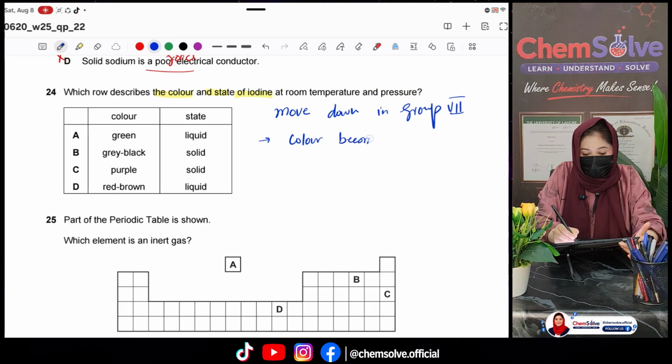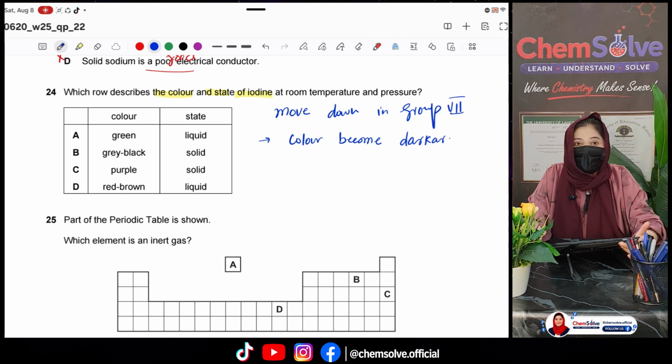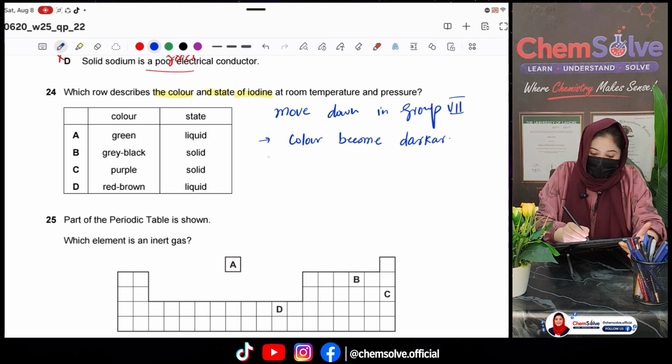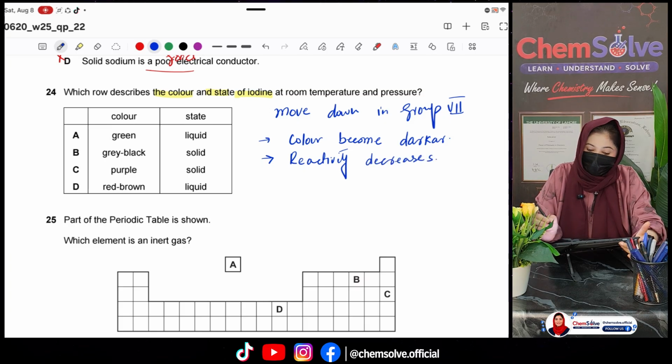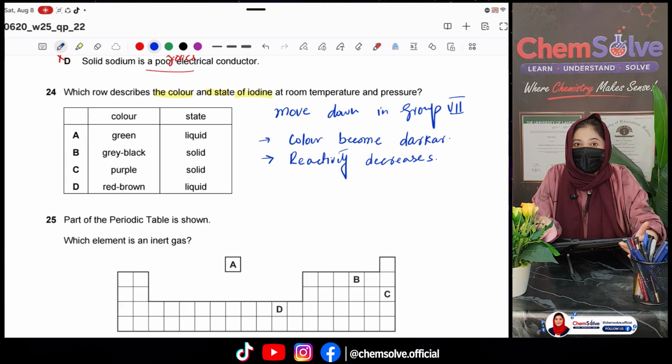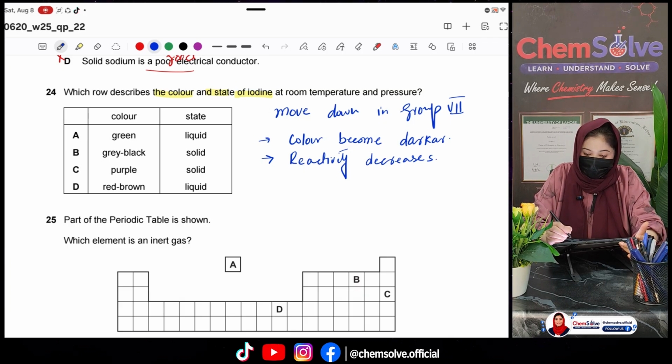Color becomes darker. So we have to choose a darker color, right? And reactivity decreases, fluorine being the most reactive and astatine the least reactive.